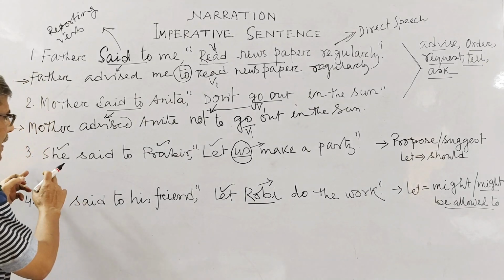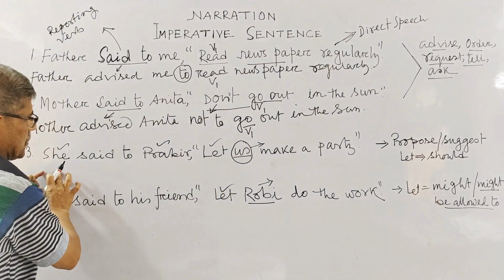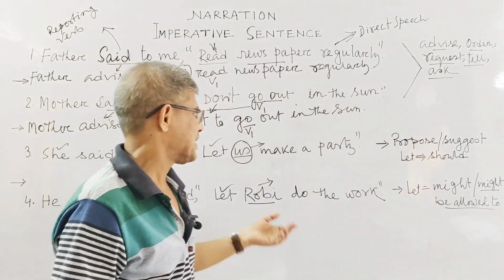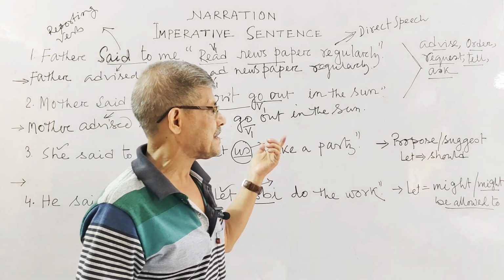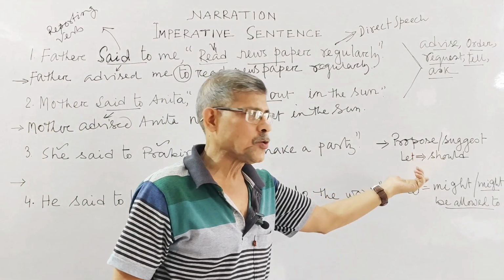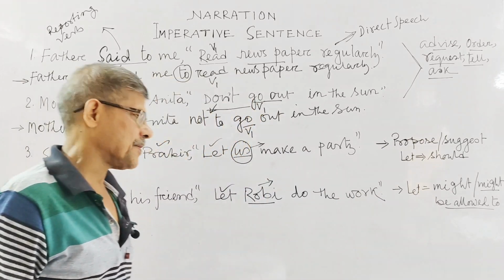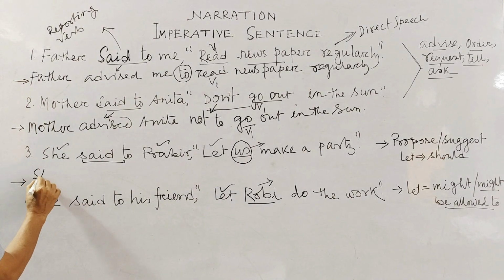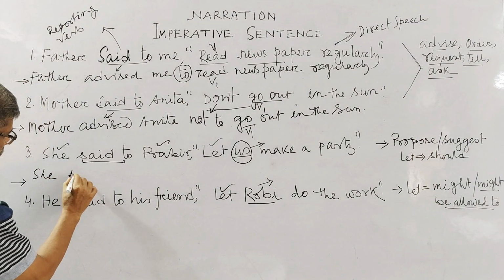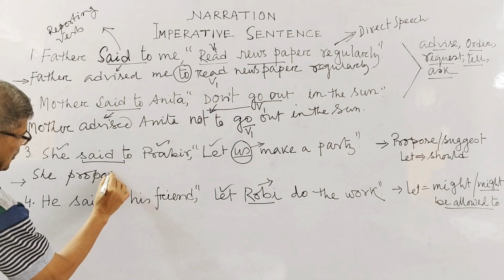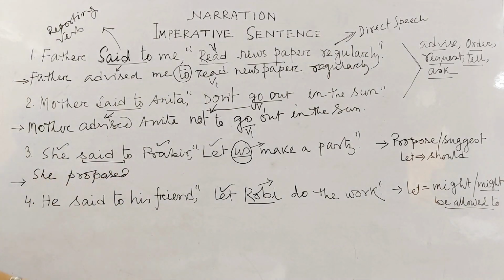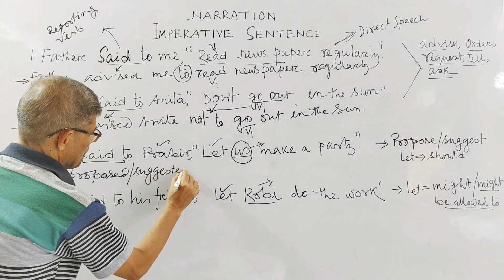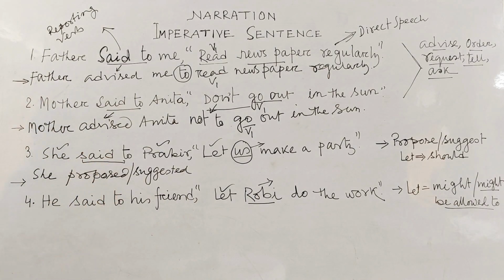That time, in most cases, the meaning of the sentence tells you either some proposal or some suggestion. In this case, in place of said to, what you have to write is: she proposed or suggested. Any one you can write in place of said to.